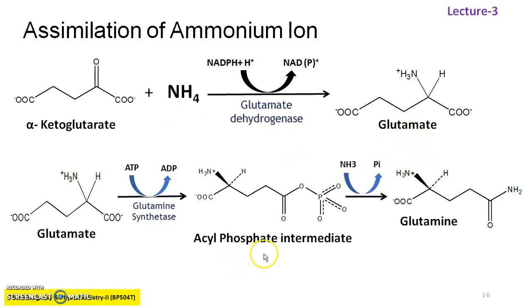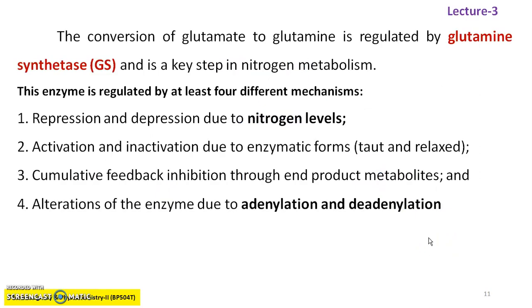Glutamate further, in the presence of the enzyme glutamine synthase, yields an acyl phosphate intermediate, which finally gives the product called glutamine, which is an aliphatic amino acid. The conversion of glutamate to glutamine is regulated by four important mechanisms: repression and derepression depending on nitrogen levels in the plant cells, activation and inactivation of some of the enzymatic forms, cumulative feedback inhibition through end product metabolites like various aliphatic amino acids, and alteration of the enzyme due to adenylation and deadenylation at the site of reaction.